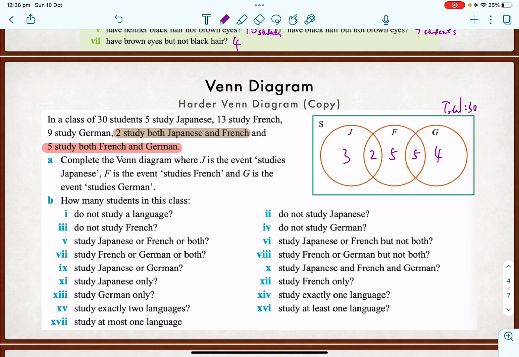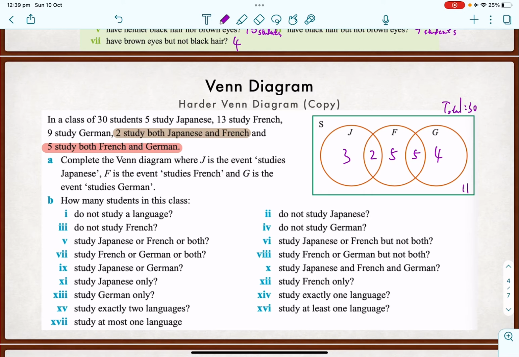Okay, now we have this Venn diagram here, but there's one more thing we haven't done. And you remember what? Yes, work out the ones who didn't do any of those 3. So you add these together, so 5, 10, 15, 19. So we've got 19 from 30, so we've got 11 left. 11 not doing any of those 3 languages. Okay, so yep, we've got the first part done.